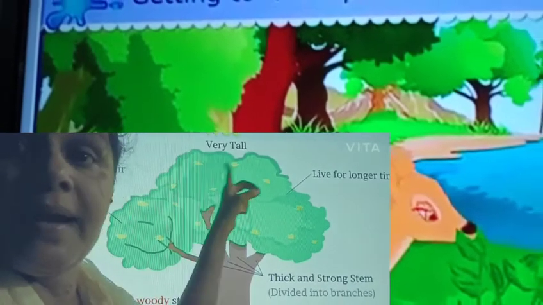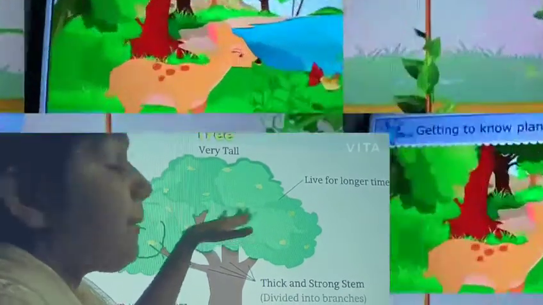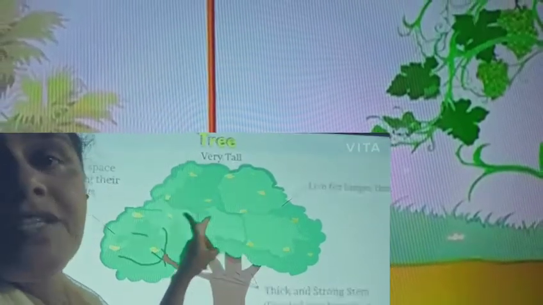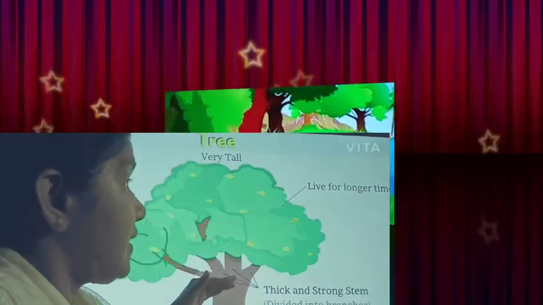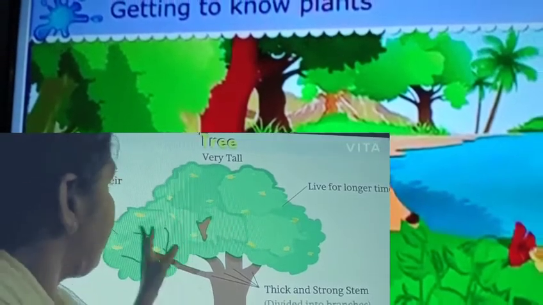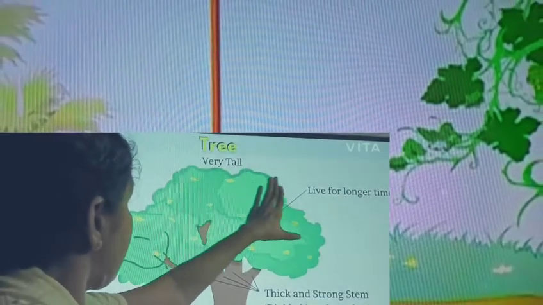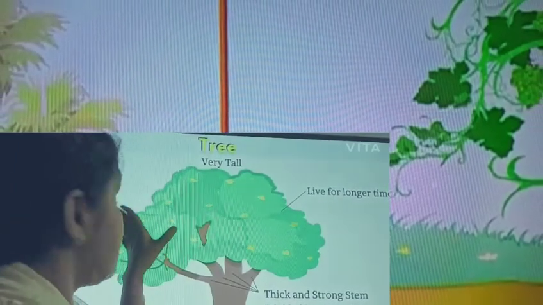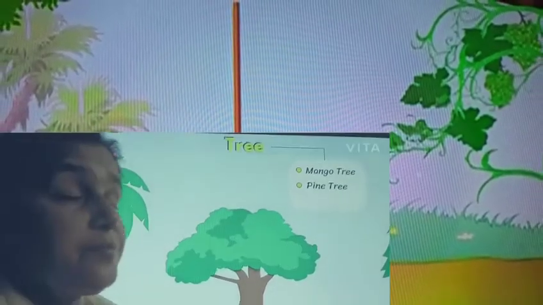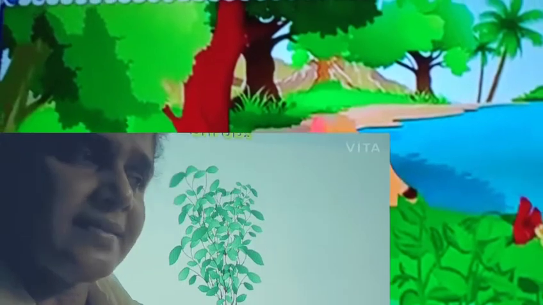And what about their branching pattern? You see, their branches are in the upper region. You can find the branches in the upper region of the big trees. And what about their lifespan? They live for a long time. And what about their branches? They need large space for spreading their branches. Let's see a few examples. Coconut tree, neem tree, ashoka tree, mango tree, pine tree, banyan tree. All these are examples for trees.